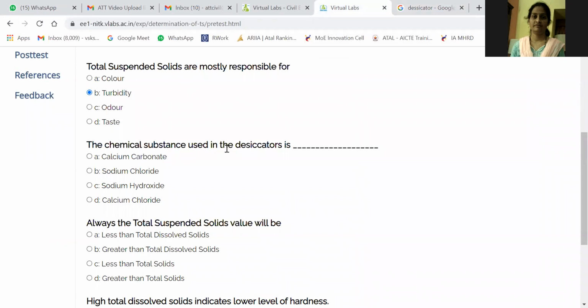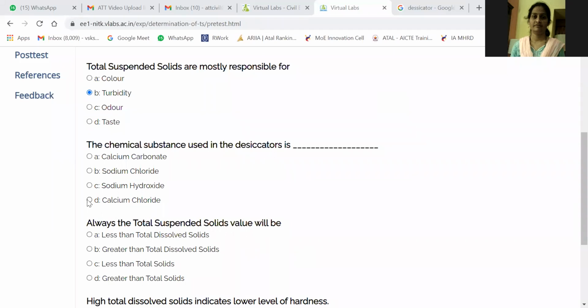The chemical substances used in the desiccator are calcium carbonate, sodium chloride, sodium hydroxide, and calcium chloride. Someone has tried D. Good, Ganesh and Vaishnavi and all of you have answered correctly.